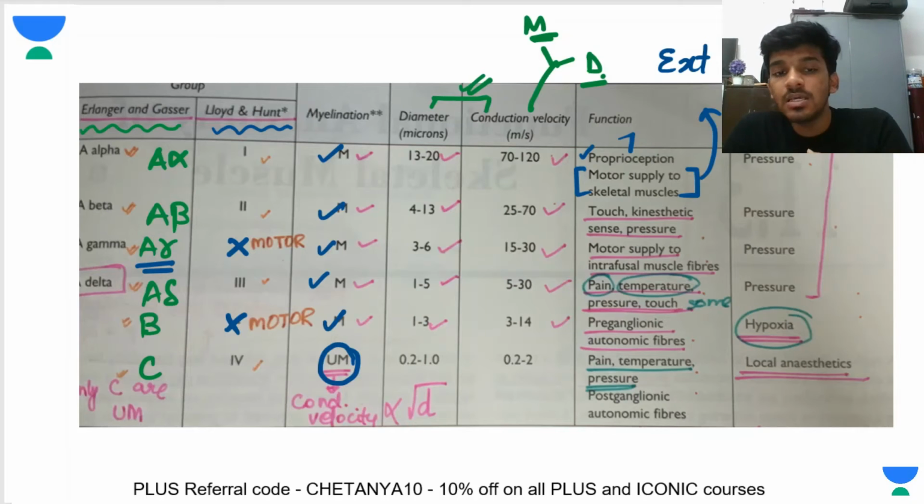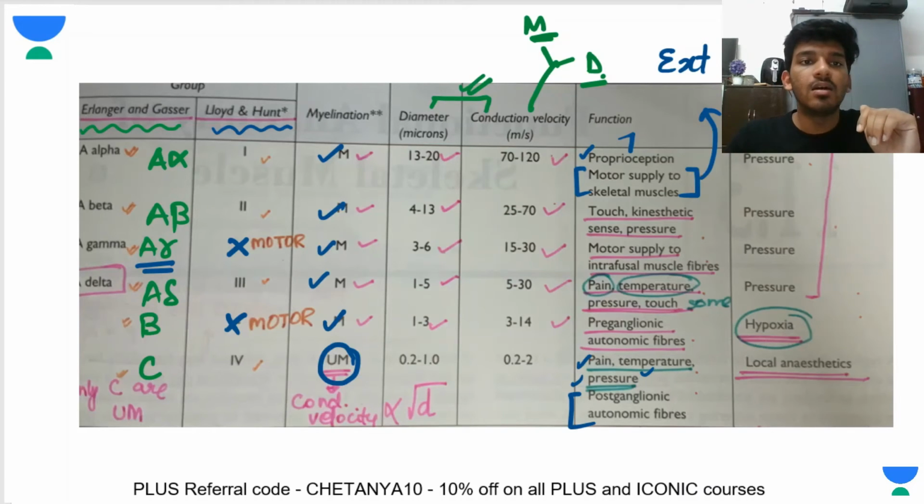Type C fibers have basically the same functions as A delta fibers, but the only difference is that they are slow. Pain, temperature, pressure are present here. And post-ganglionic sympathetic fibers are also of C type. That brings us to a conclusion to this entire table.